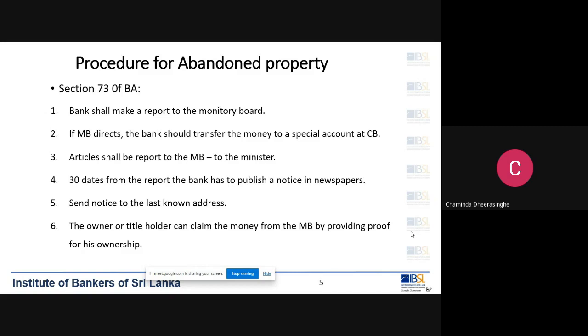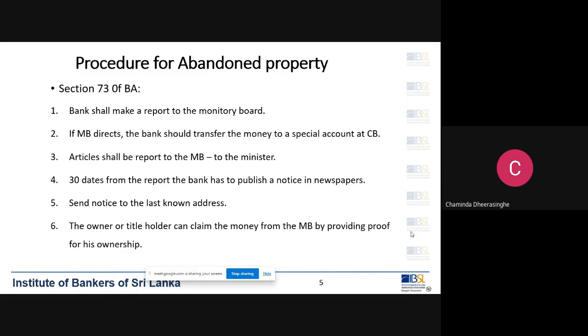Articles shall be reported to the monetary board also. Articles means gold articles and the safety lockers and everything that we have to report to the monetary board, and also it has to be reported to the minister in charge of banks. We have to report as per section 73 of the Banking Act.